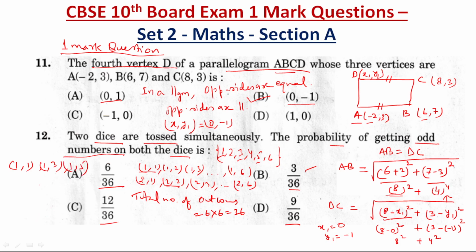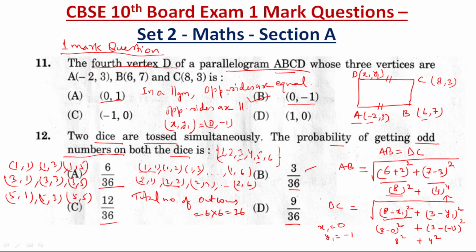Similarly, if we are going for another number 3, then 3, 1, 3, 3, 3, 5. Okay, then another one 5, 1, 5, 3, 5, 5. So you see how many we have.